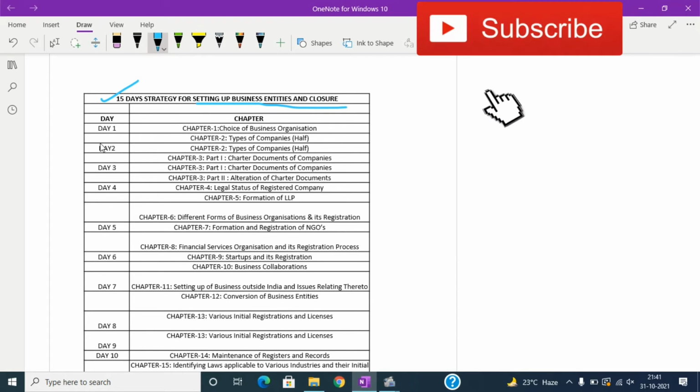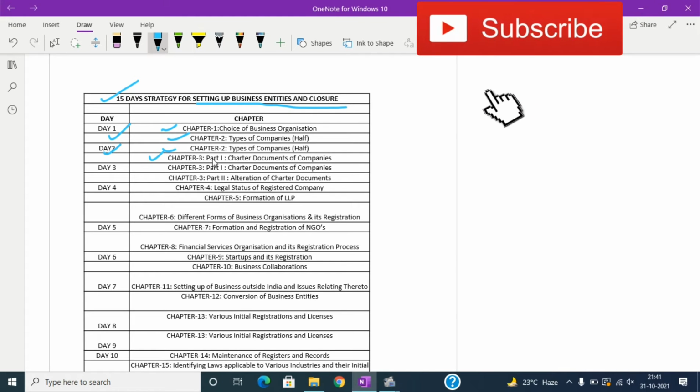Okay, so on day 1 I have allotted chapters 1 and 2. Then on day 2 I have allotted chapter 2 again, since chapter 2 is a big chapter, so I have allotted 2 days. And on day 2 I have also kept chapter 3. So once chapter 2 is completed, you can go for chapter 3.